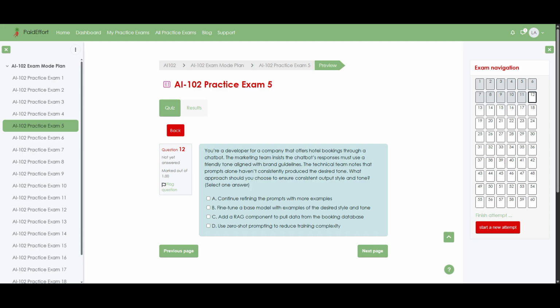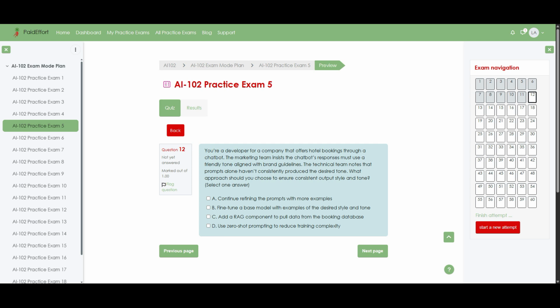Question 12. You're a developer for a company that offers hotel bookings through a chatbot. The marketing team insists the chatbot's responses must use a friendly tone aligned with brand guidelines. The technical team notes that prompts alone haven't consistently produced the desired tone. What approach should you choose to ensure consistent output style and tone? Select one answer.